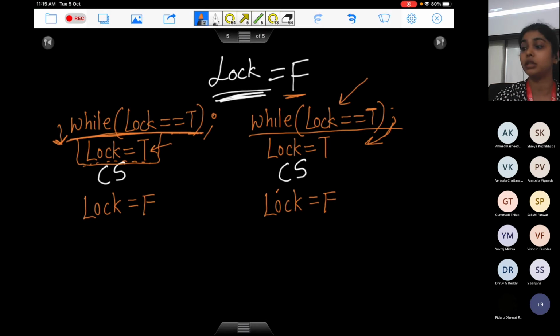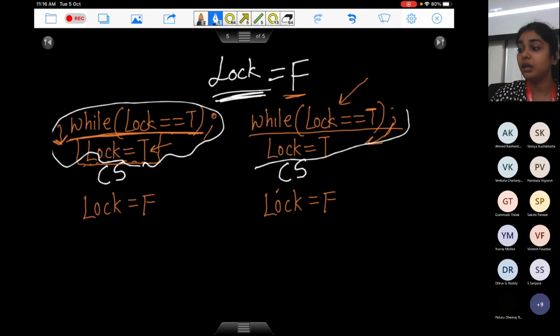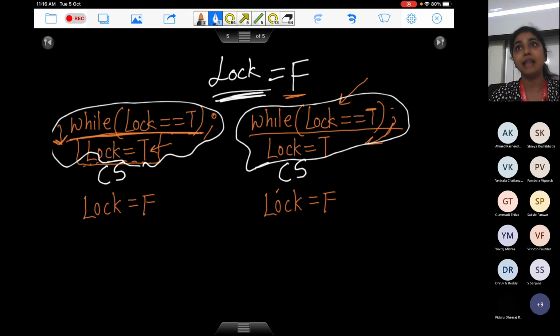What is the solution for this? The solution is, if somehow I could merge both of these instructions as one. Merge means when this entire code is taking place, if I could ensure that there is no context switch, then my work will be done. Then you can't context switch here. So when a process sees that lock is false, it will come out of this while loop, it will set lock equals true, and only then can you context switch. But we also do not want to do that process of disabling and enabling interrupts. How do I ensure that no context switch happens?